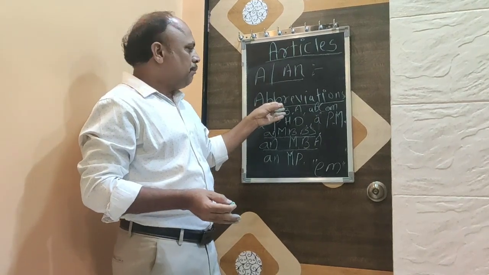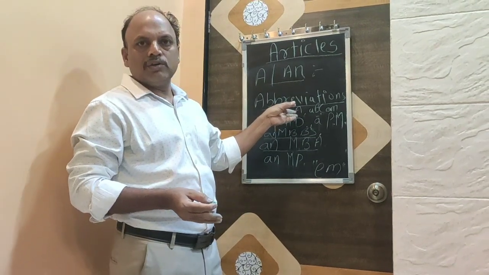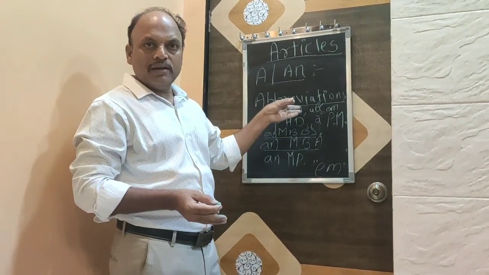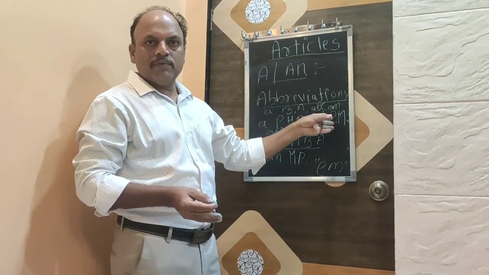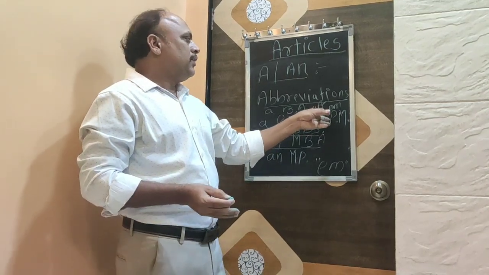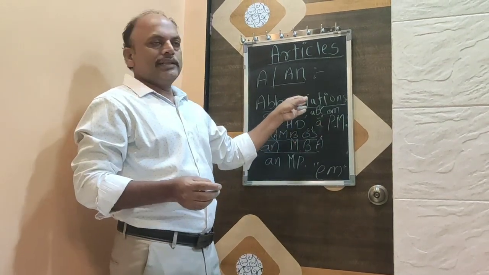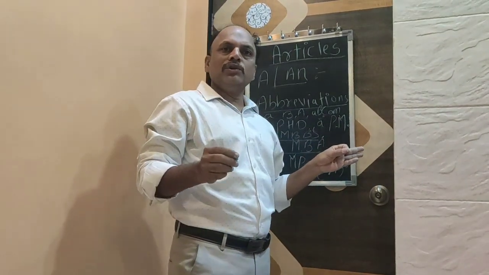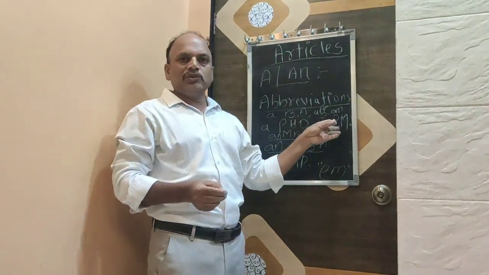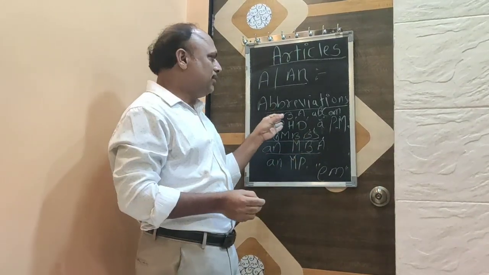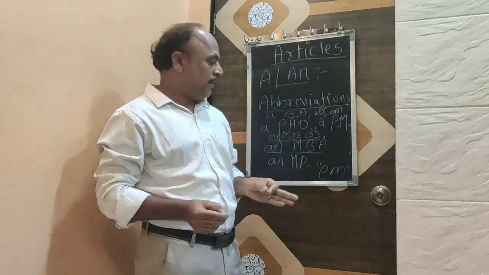Abbreviations like BA do not sound like a vowel, but start with a consonant sound. So a BA, a BCom, a BSc, a PhD, a PM, and so on. Here all of these start with a consonant sound, so we use a.